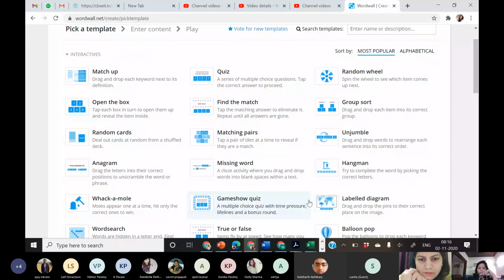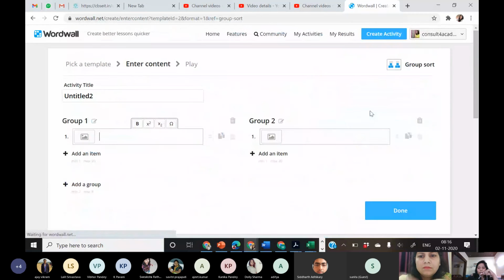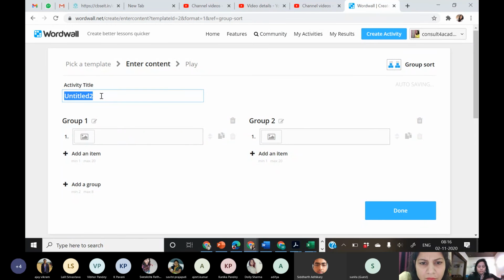For example, which one do you want to do? Matching pairs, quiz, random wheel, group sort. Suppose, okay, I'm trying this group sort. Let's see what exactly it is. Now, activity, group sort. Okay, enough of science now.